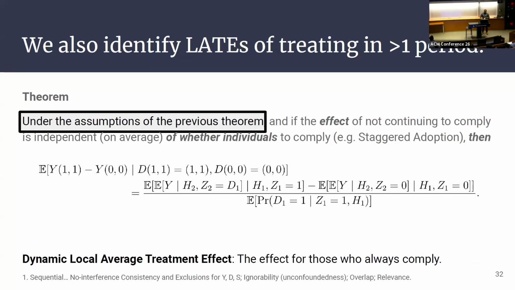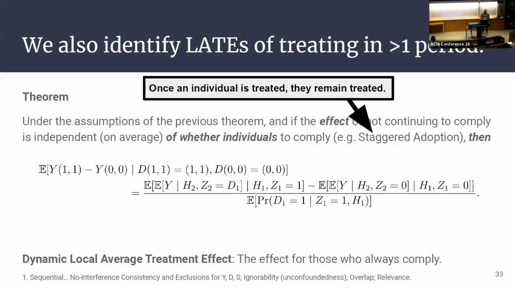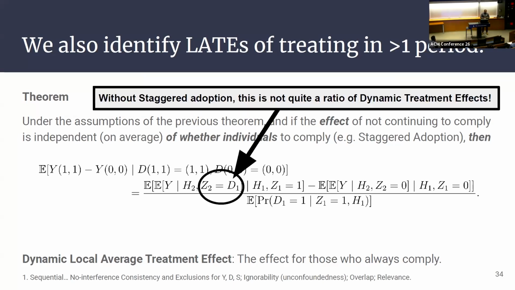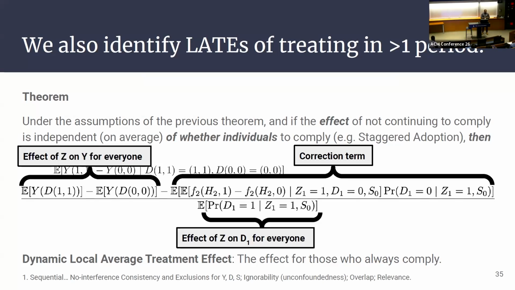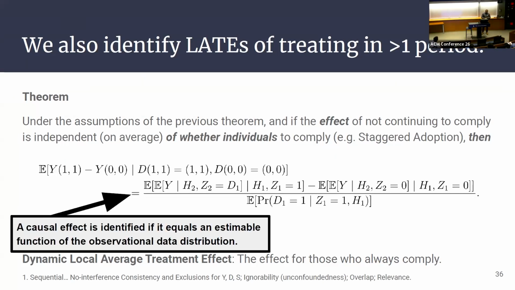We can also identify effects of treating multiple time periods. The way you do that is you take the assumptions of the previous theorem, add one more. Find me at the poster because it's kind of complicated to talk about, but it's satisfied if you have staggered adoption, where once you're treated, you remain treated, as in the case of membership. You get this identification result, and if you want to satisfy it some other way, it turns out that you'll have to apply a correction term. So you have a ratio of effects of offers minus this correction term, but it's all identified.